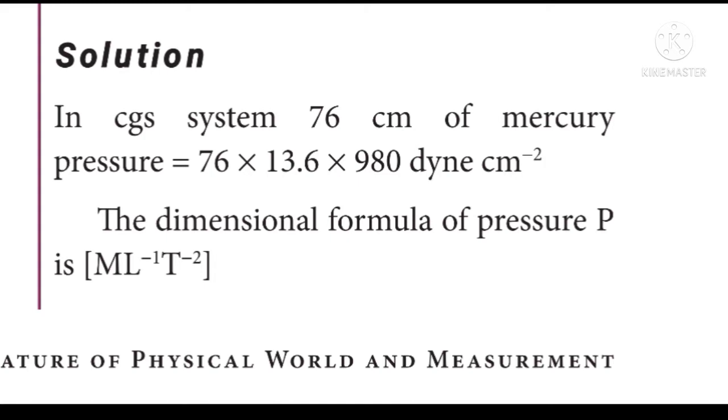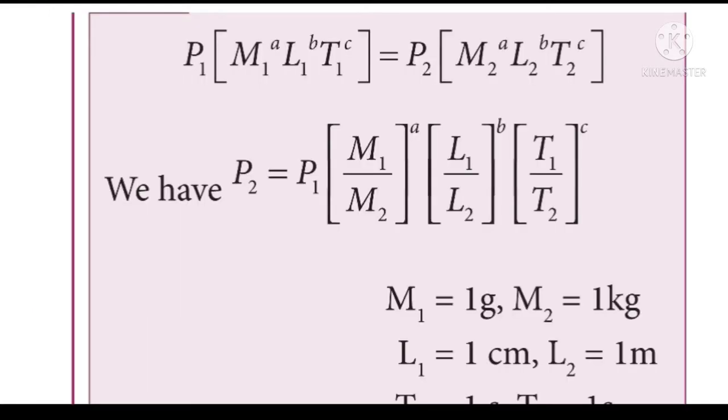Whereas the dimensional formula for pressure is nothing but M L power minus 1 T power minus 2. Here we are going to convert the physical quantity from one system of units to another system of units, which is nothing but CGS system to MKS system.